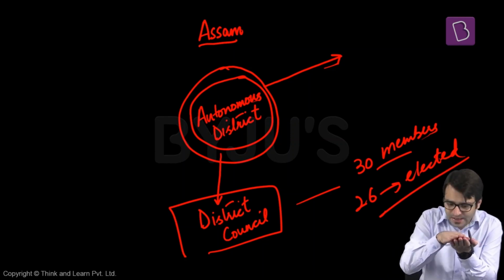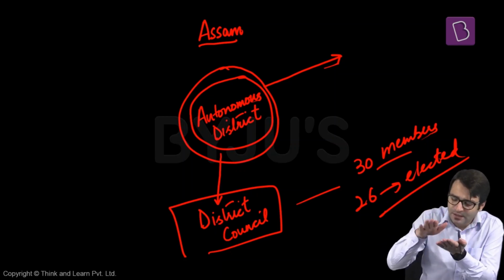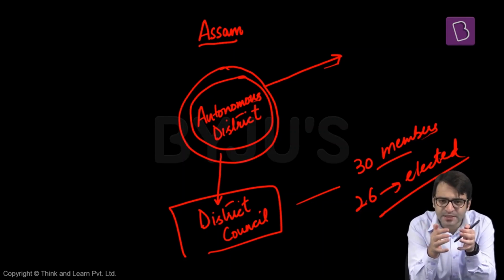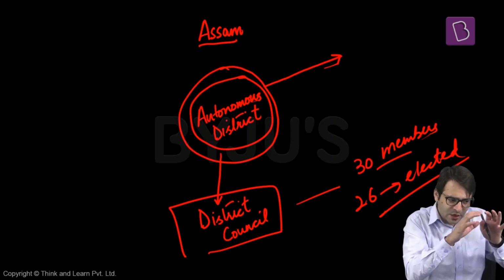Let's say, for example, this is Assam. In Assam, there is a district. And this district is dominated by the tribals. But one set of tribals. And what are these two sets of tribals? I'll tell you slightly later. One set of tribals, they inhabit this district. Schedule 6 says, declare this district as an autonomous district. When you declare this district as an autonomous district, provide this district with a district council.